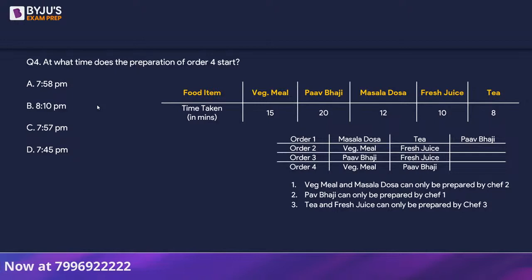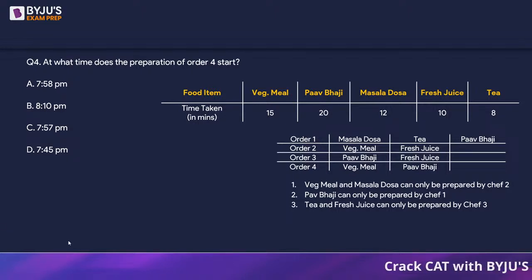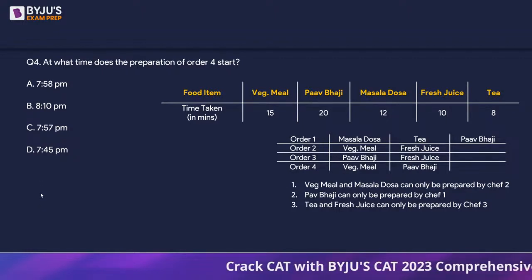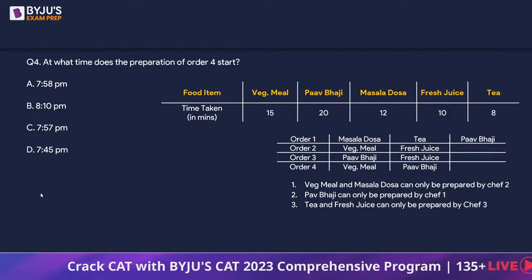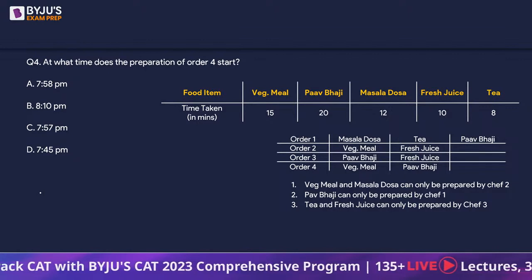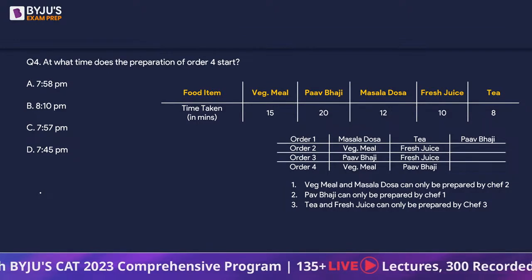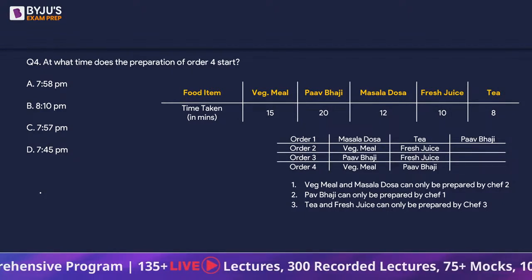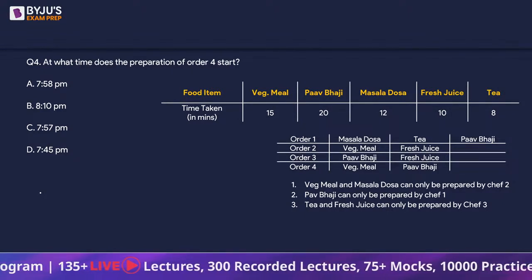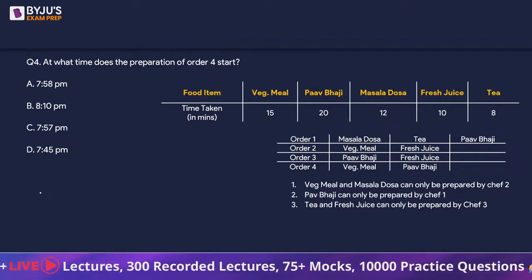Okay, I can see in the chat that a lot of you are able to answer. So I would like you guys to go ahead and try this. Let's see how many of you can figure it out. At what time does the preparation of order 4 start? You can see that this question is somehow related to one of the questions we have already completed, right?